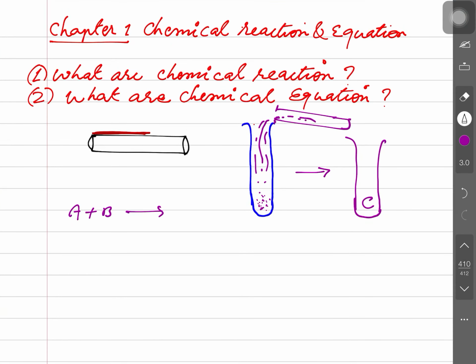The same thing I'm telling you here. I took iron, Fe. Is that clear? And it will combine with HCl. I took the HCl solution, and what is happening? Iron is combining with chlorine.